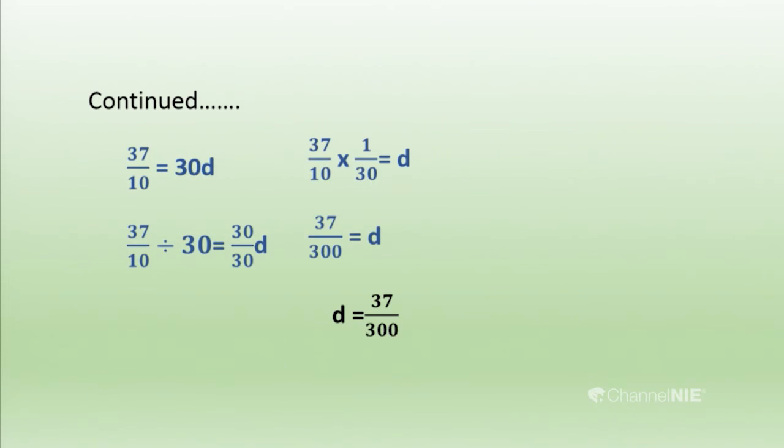To remove that, we can take the reciprocal. You know how to deal with fractions when dividing and multiplying. When we are dividing fractions, we get the reciprocal and convert it to multiplication. Then we get the common difference equals 37 over 300. So this is the common difference of the given arithmetic progression. You may have a fractional common difference, it's okay. Then we can move to the next example.